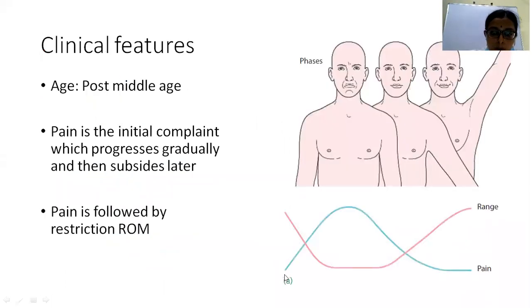Here I'm pointing out with the cursor. You can see the graph. Here there is pain, which is initially insidious in onset, and it gradually progresses, and then it gradually decreases. And here comes the range of motion. Initially it is normal, but because of pain the patient stops using the hand. Apart from that, the pathology also increases, and as a result the range of motion gradually decreases. Later the range of motion may improve, but it is never the same as it was before the disease. So these are the clinical features of periarthritis of the shoulder.